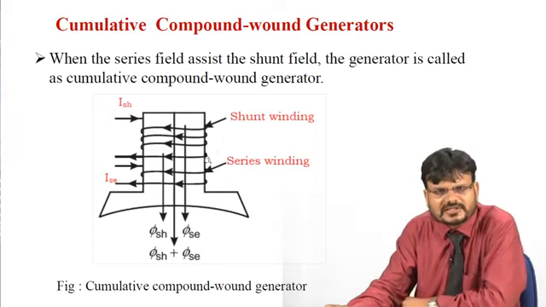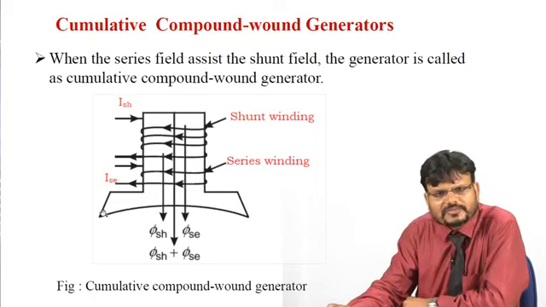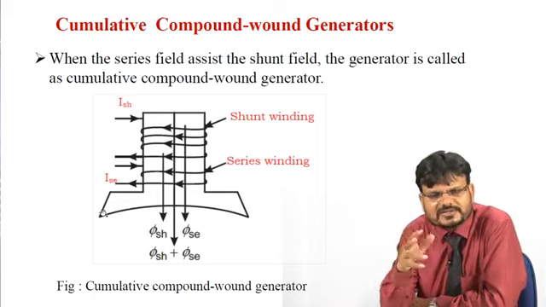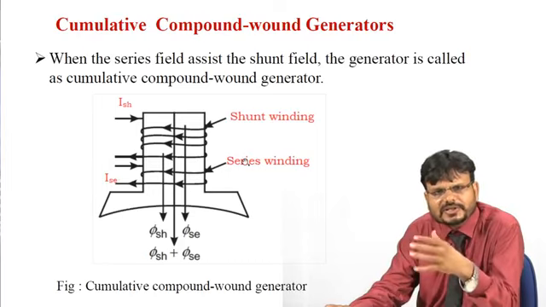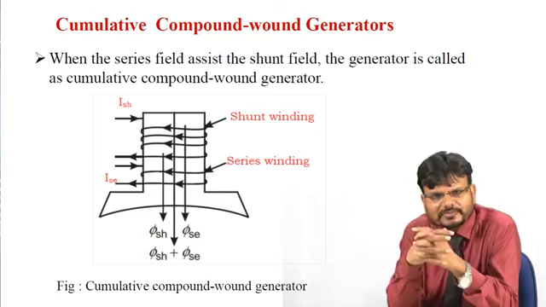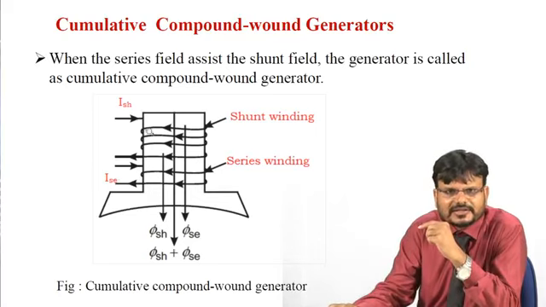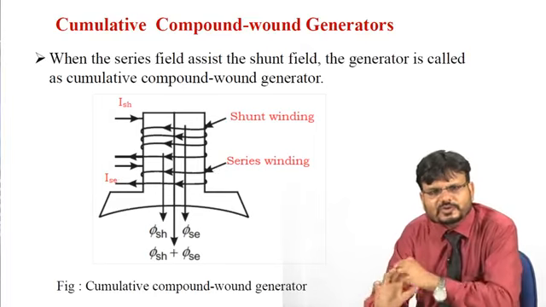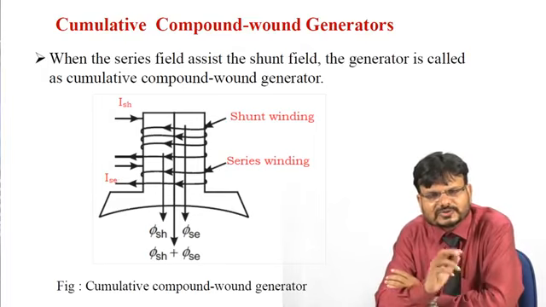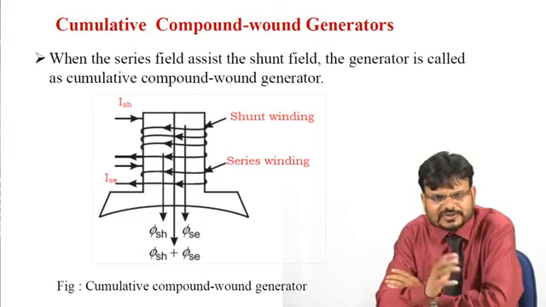When the series field assists the shunt field, the generator is called a cumulative compound generator. Here you can see this is a pole, and on the pole the field windings, shunt winding and series winding, are placed. In the cumulative case, both windings are supportive. Here the shunt field current flows in this way, and in the series field winding the direction of the current is the same as in the shunt field current. So if you want to check the direction of the flux due to the shunt field and the series field, it is downwards.